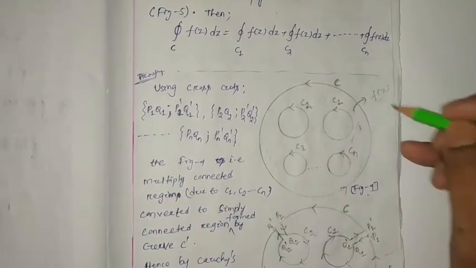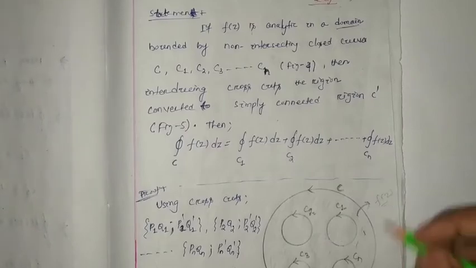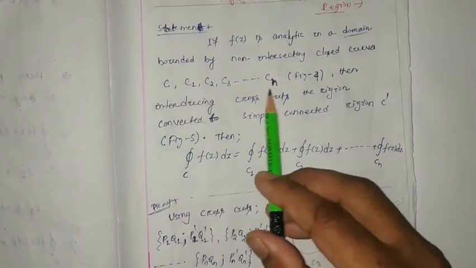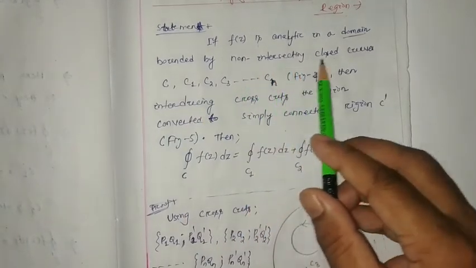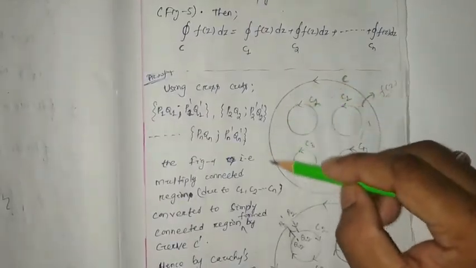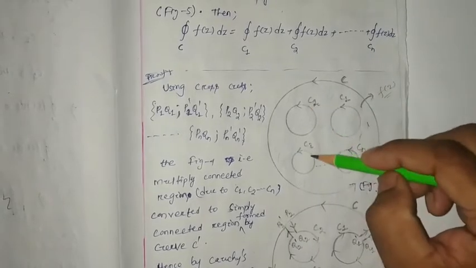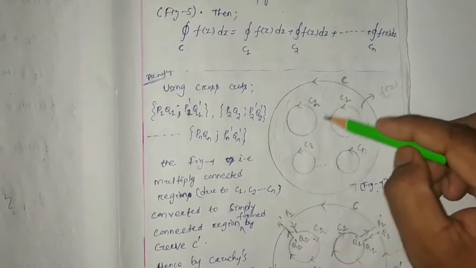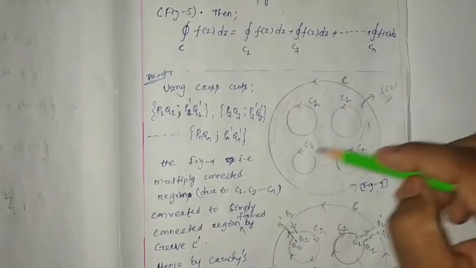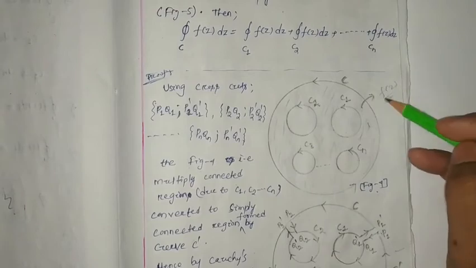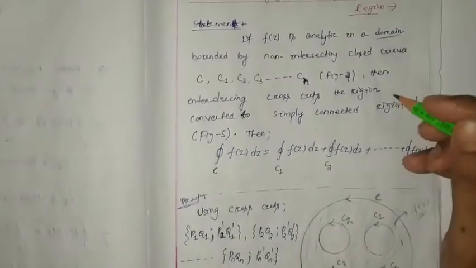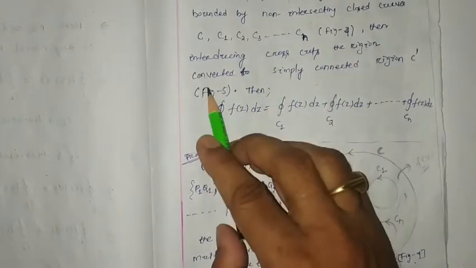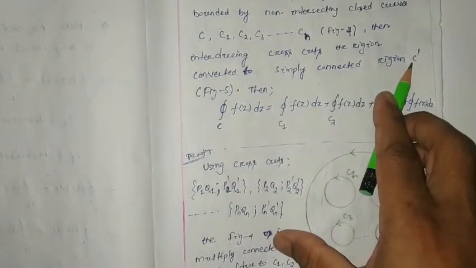Here f(z) has been constructed by considering n number of non-interacting closed curves. This is your curve C, with C1, C2, C3, up to Cn. In between them, whatever the area is, f(z) is analytic. So if it is so, then introducing crosscuts, the region is converted to a simply connected region C dash,